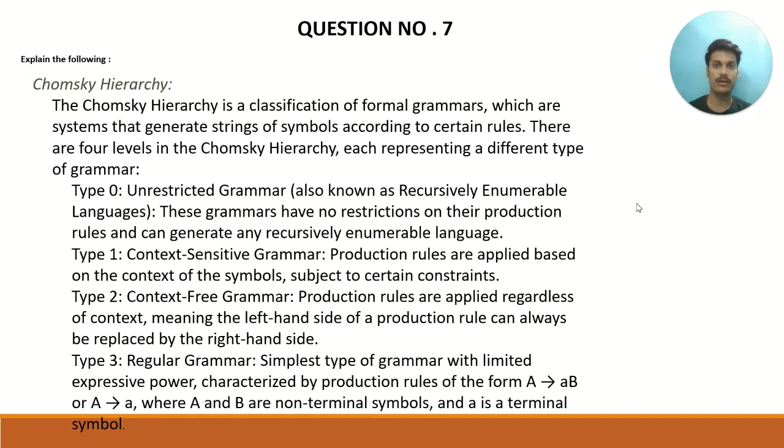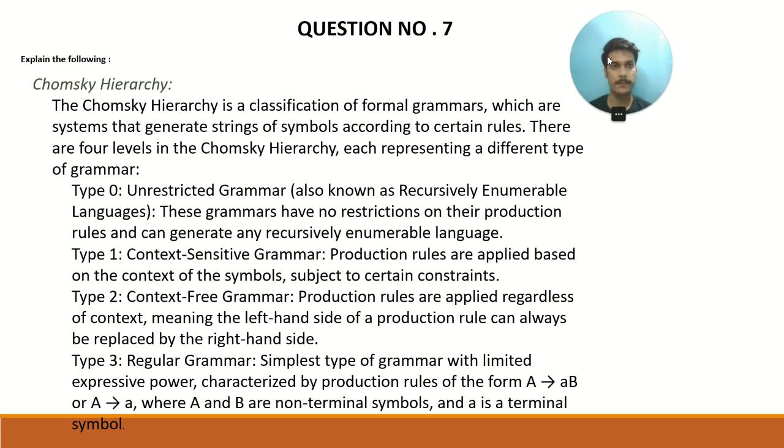So we have our last question, question number 7. Explain the following. So the first is Chomsky hierarchy. The Chomsky hierarchy is a classification of formal grammars, which are systems that generate a string of symbols according to certain rules. There are four levels in the Chomsky hierarchy, each representing a different type of grammar.